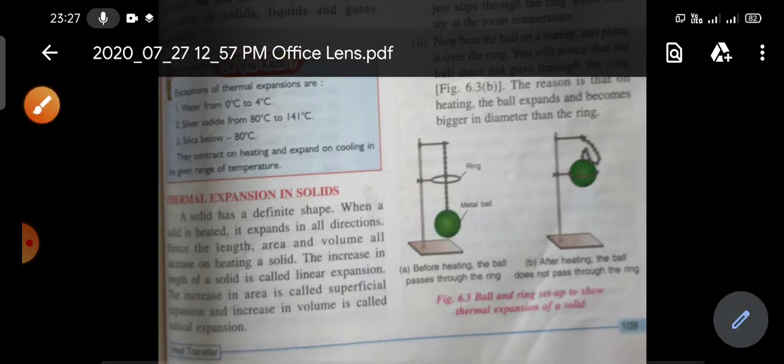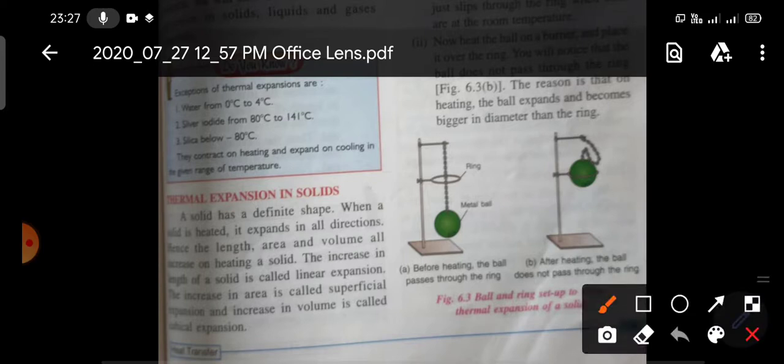Now if you heat this metallic ball, what will happen? If you heat this metallic ball for some time, then after heating you will see that this metallic ball will not pass through this ring. Why? Because due to heating, the volume or size of the metallic ball will increase. So due to the increase in size, the ball will not pass through the ring, as shown in figure 2. You can clearly see that it is not passing through the ring.